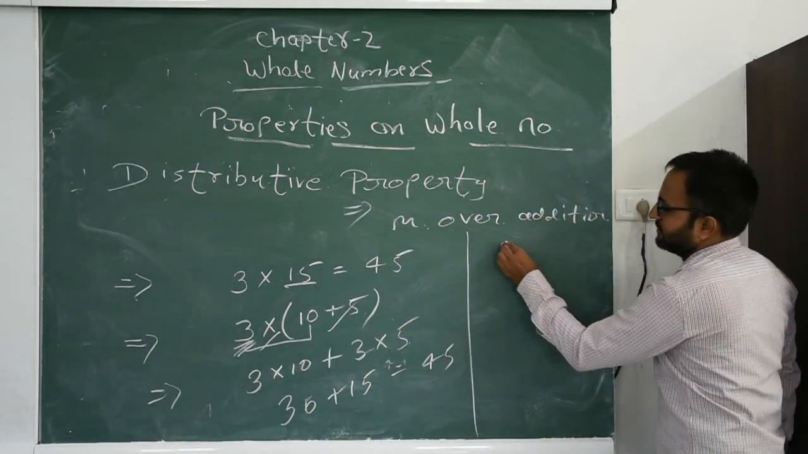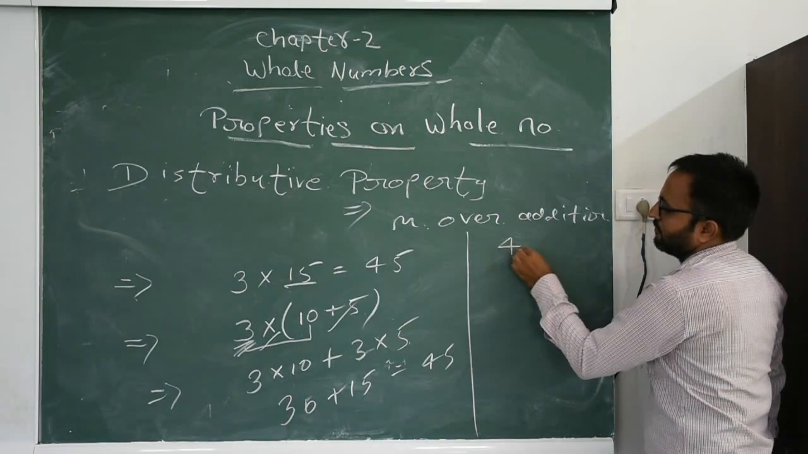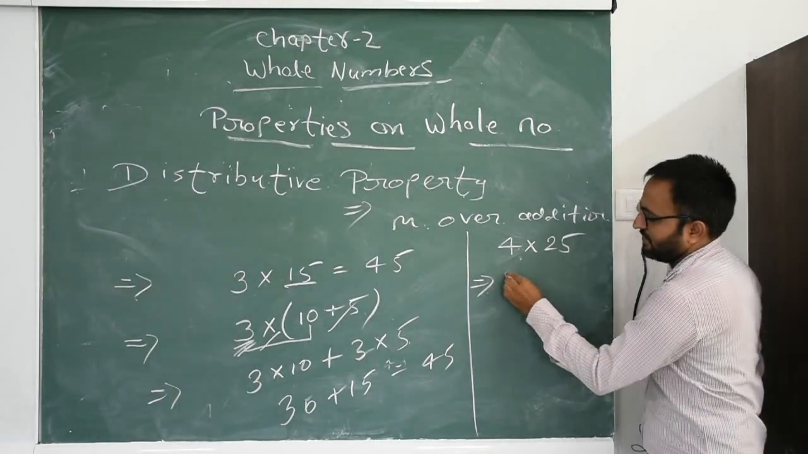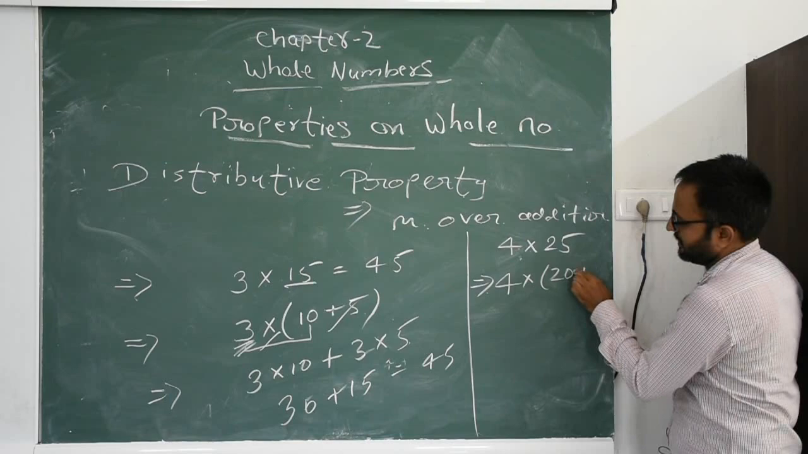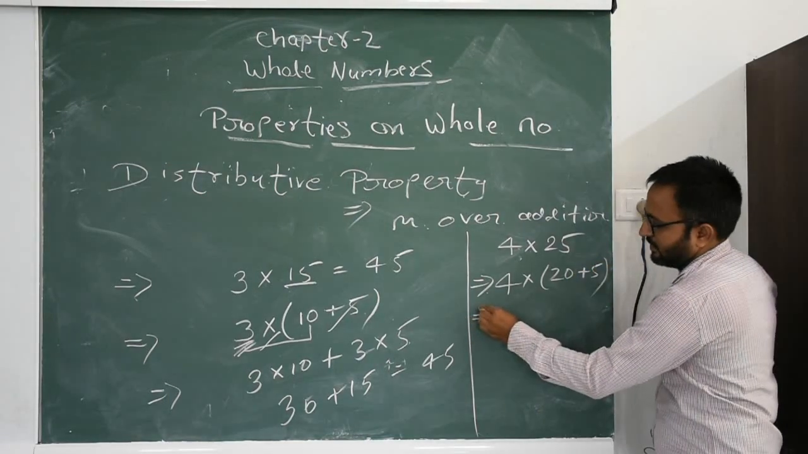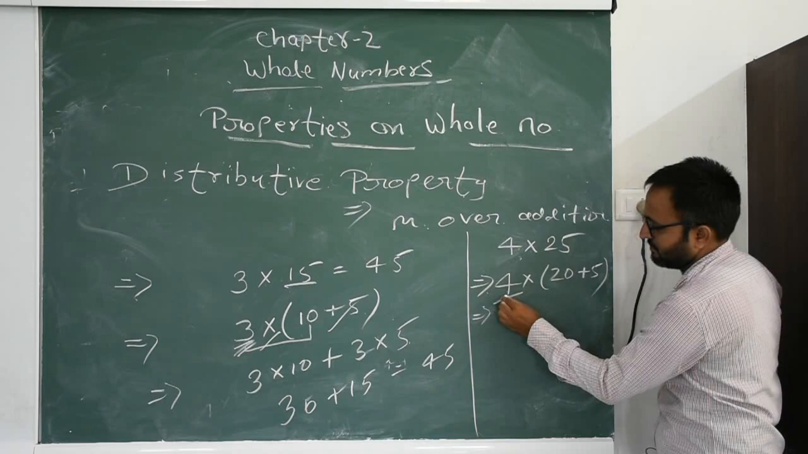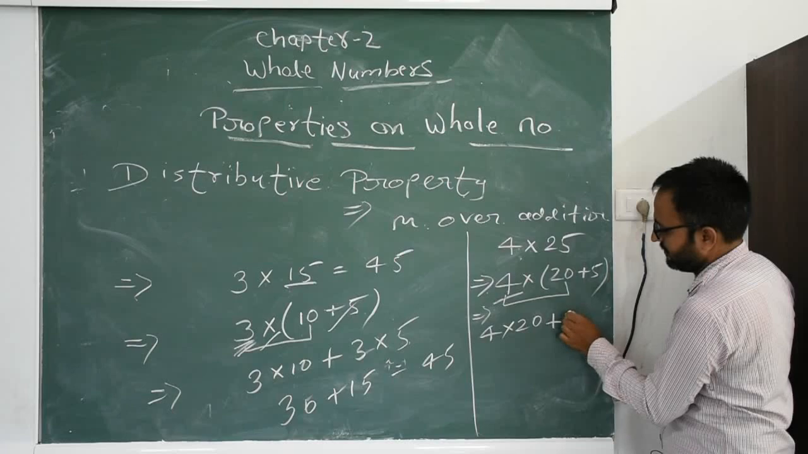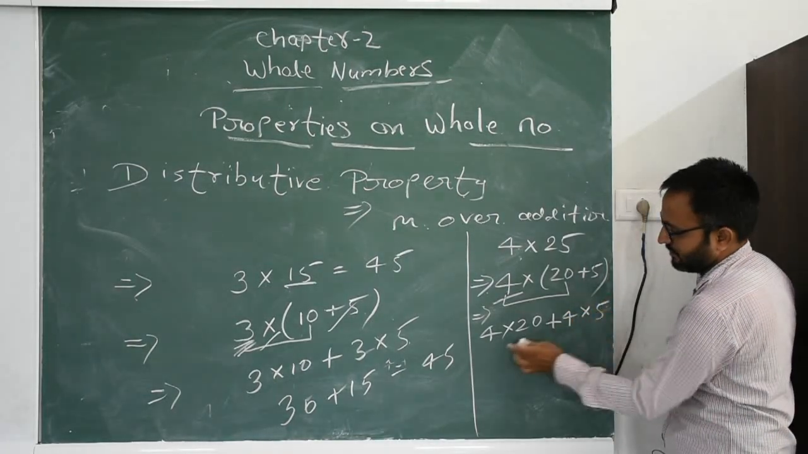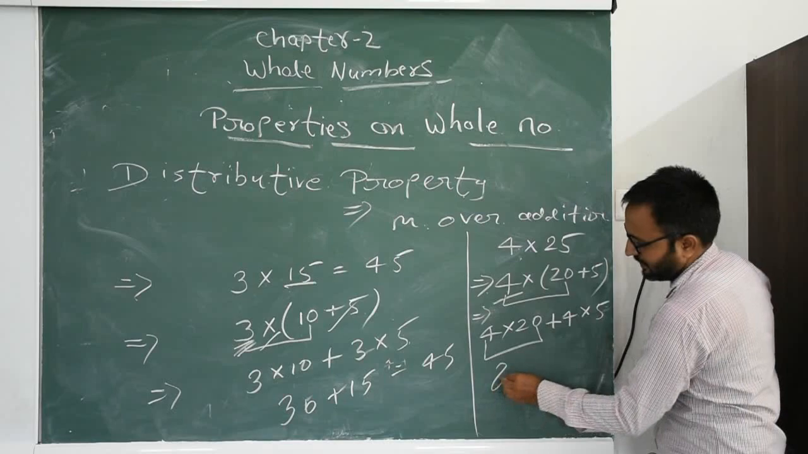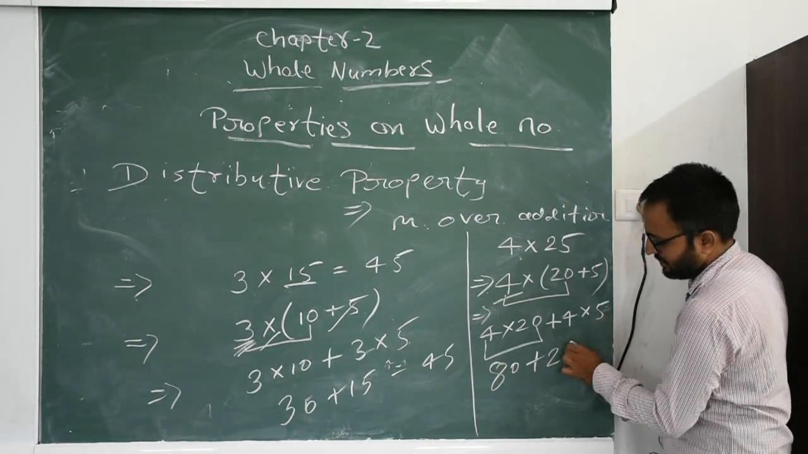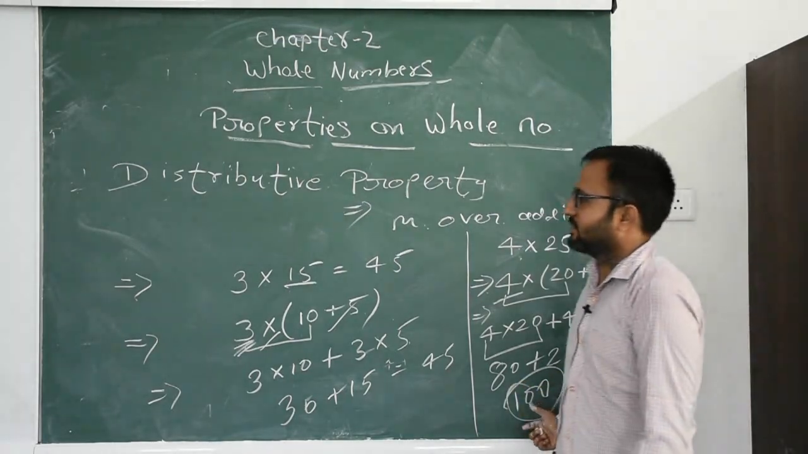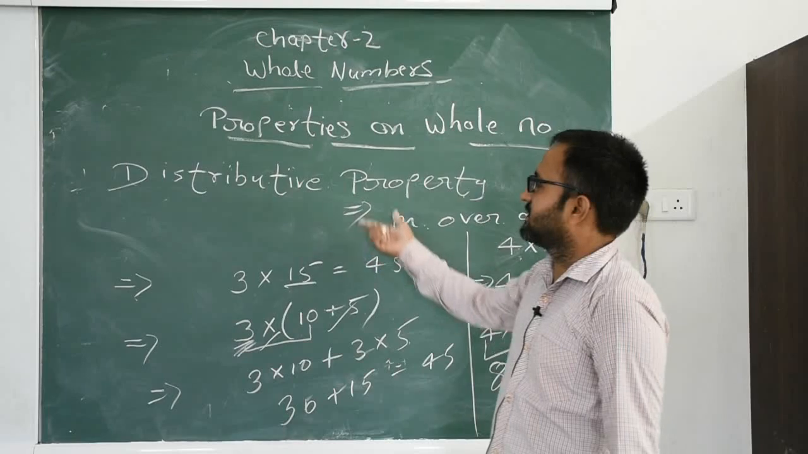We take another example, 4 into 25. We can write it as 20 plus 5. Now we distribute 4. First we multiply 4 into 20 plus 4 into 5. 4 20s are 80. 4 5s are 20. 80 plus 20 is 100. 100 will be your answer. So this is the distributive method.